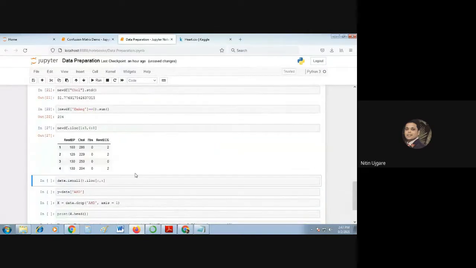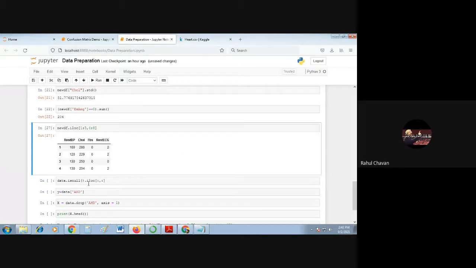Okay, so here are the first 4 rows and the values for these columns. So we are accessing the 4 rows and for these 4 columns: REST BP, cholesterol, FBS, REST ECG. This iloc function is typically used to access particular locations, particular samples or cells from your data set. Is it okay, Rahul, now? Yes, sir, I understood. Okay, thanks.